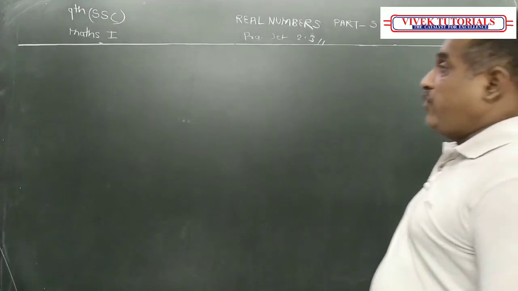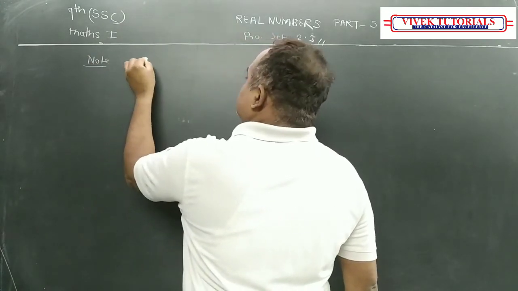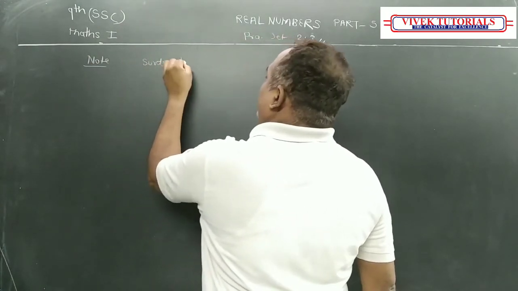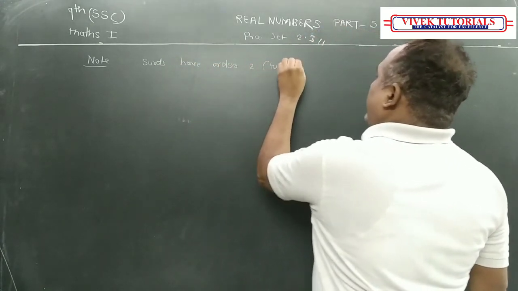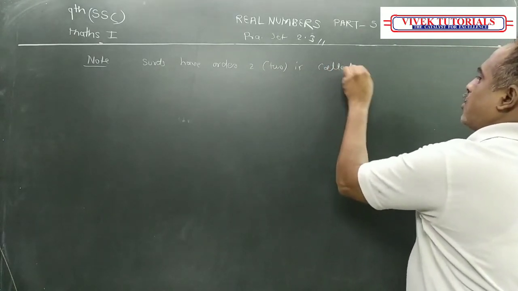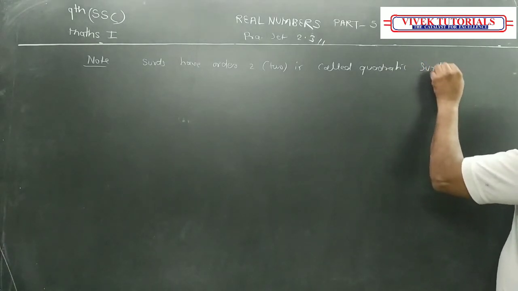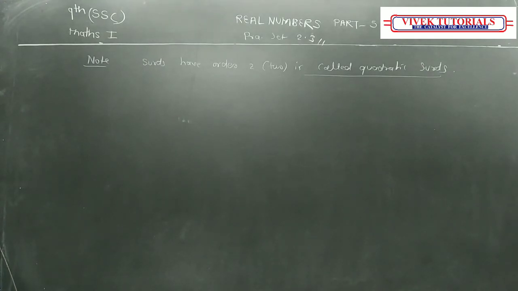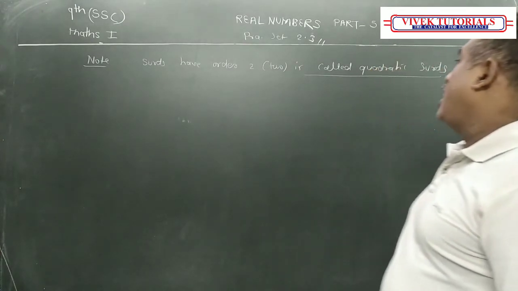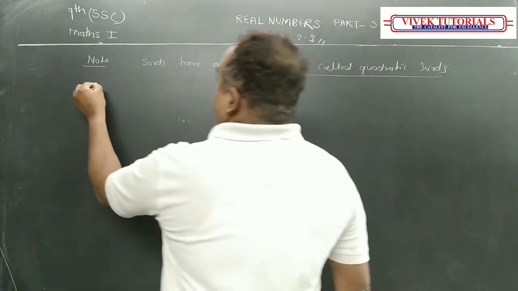Now, one note you are going to write. Note: a surd having order 2 is called quadratic surd. ये प्लीज याद रखना, ये फिलिंग द ब्लैंक्स, मैच द कॉलम, एमसीक्यूज के लिए आ सकता है. A surd with order 2 is called as what? Quadratic surds.